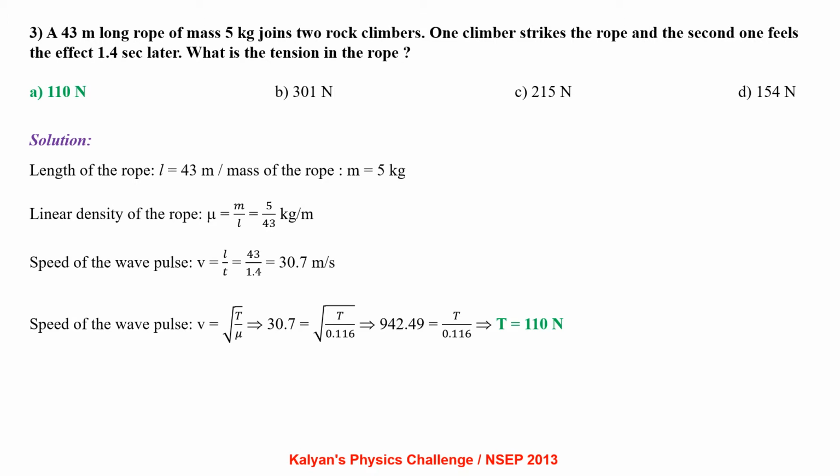Length of the rope L equal to 43 meter and mass of the rope M equal to 5 kg. Linear density of the rope thus will be 5 by 43 kg per meter. Speed of the wave pulse V equal to L by T, that is 43 by 1.4, 30.7 meter per second. Speed of wave on a rope is given by V equal to root T by mu, where T is the tension in the string and mu is linear density. Upon substituting the values, we get tension in the string to be 110 Newton.